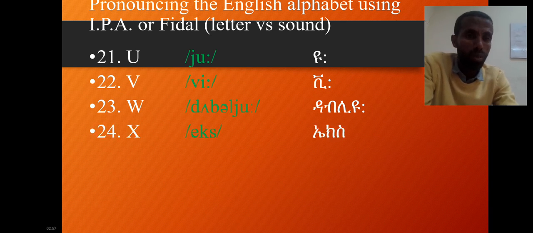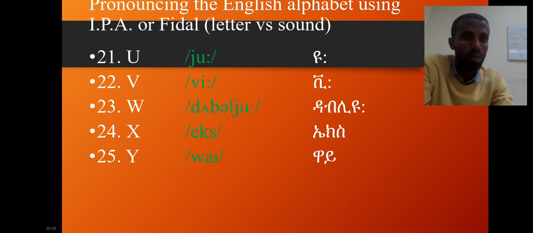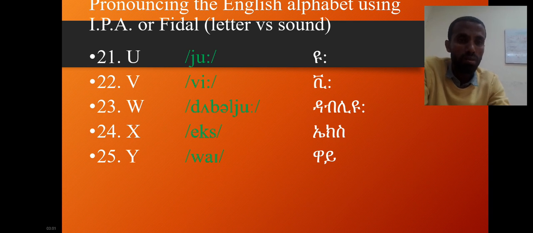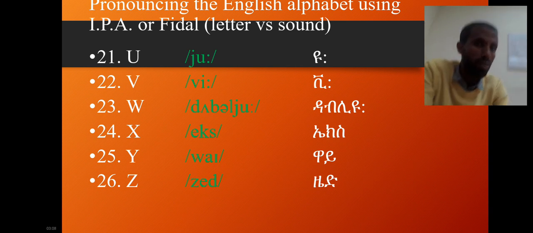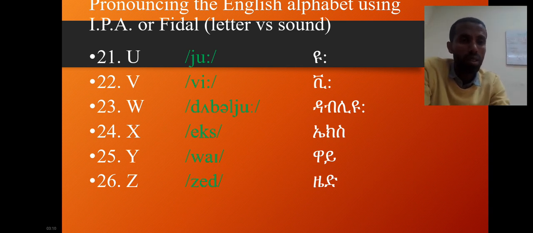24 is X, no difference. 25 is Y, again no problem. 26 is Z, or sometimes in American English they say Z, so no problem. So I think we've seen the sounds of the letters from A to Z. Now let's see some activities.